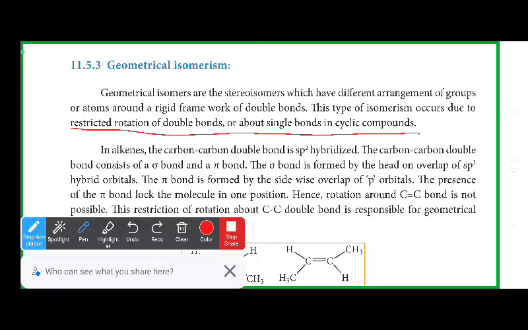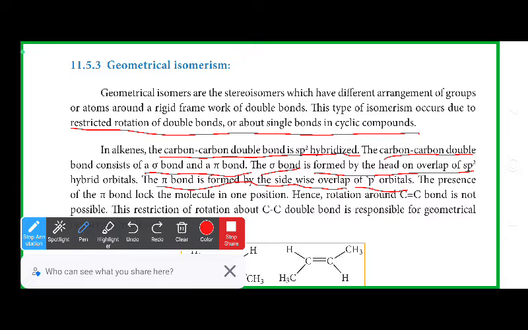So in alkenes, the carbon-carbon double bond is sp2 hybridized. The carbon-carbon double bond consists of a sigma bond and a pi bond. I told you how a sigma bond and a pi bond are there in a double bond. The sigma bond is formed by the head-on overlap of sp2 hybridized orbitals, and the pi bond is formed by the sideways overlap of p orbitals.